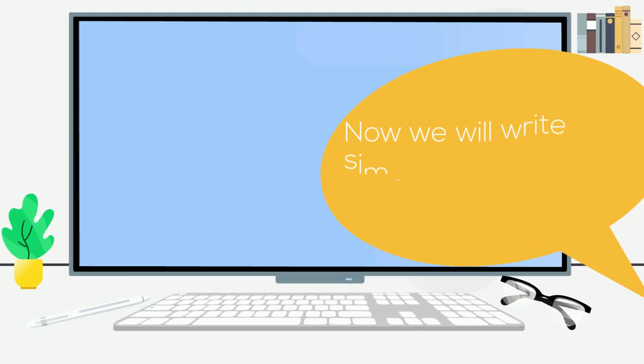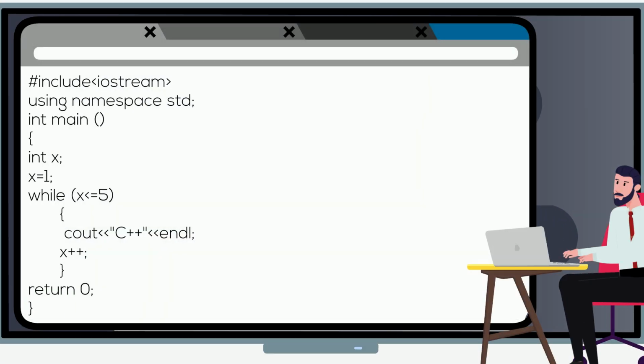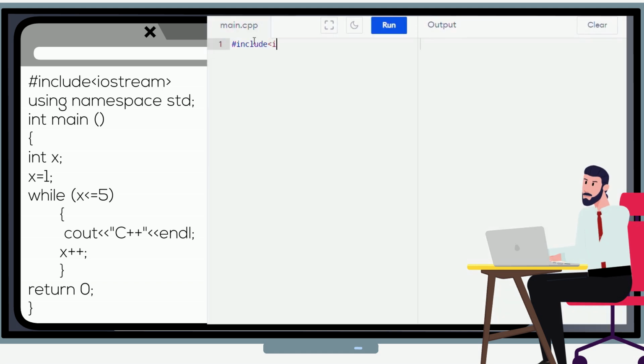Now we will write a simple program using while. On the left, we have an example program using while. Let's write the simple program, then the output will be displayed, so that you will understand the functionality of this program using while.